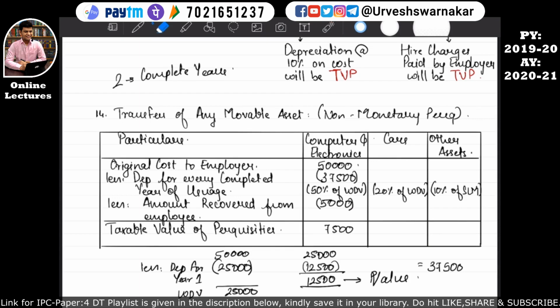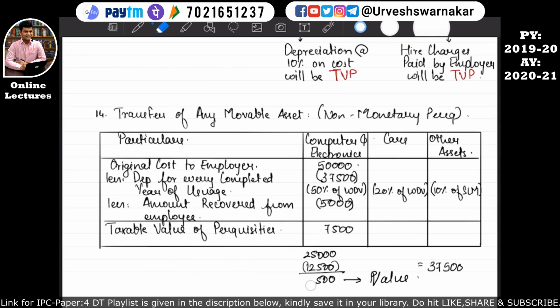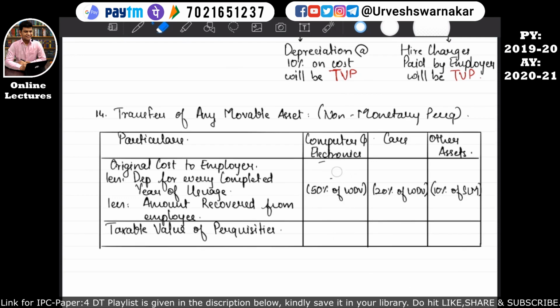I hope this is quite clear to you all. So let me erase all this. This is quite self-explanatory. Don't worry that you are missing out on something you want to copy. There is no need to copy all this stuff. Anyway, when you solve the sums, at that time you will see all this.